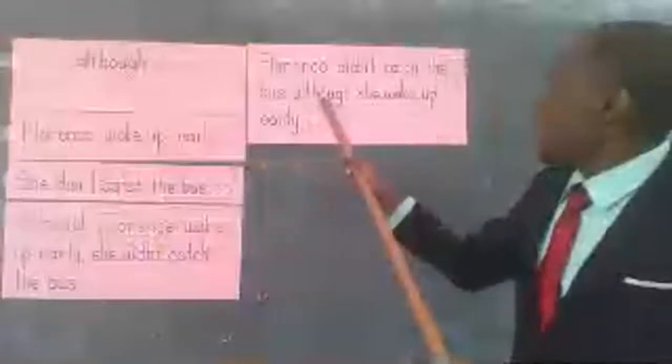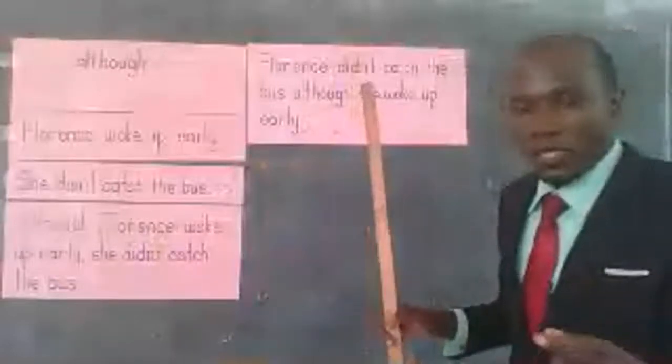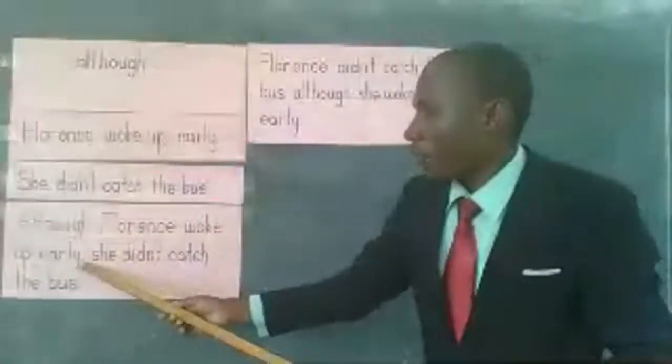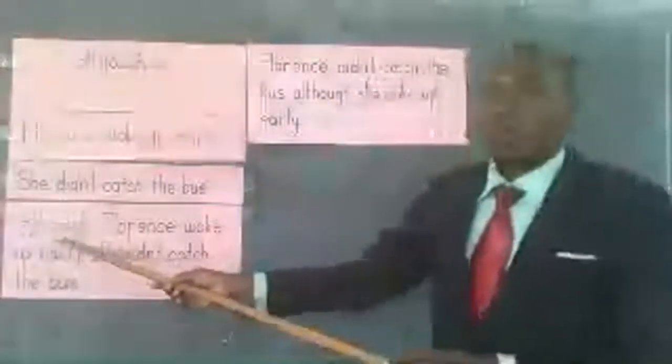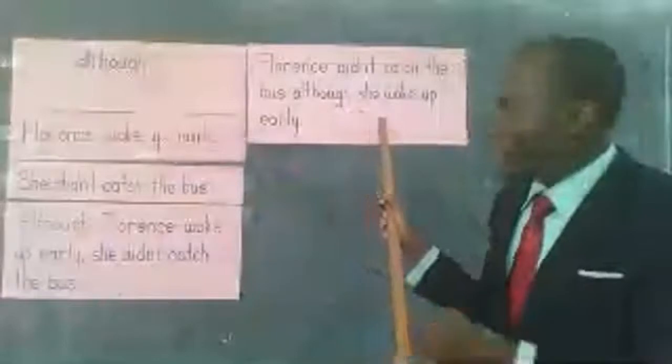For example, when we're using it in the middle of the sentence, it means that we're not going to use a comma which separates the two sentences. Here we have separated the two sentences by using a comma simply because we already began with although. Here we are going to ignore the comma because the conjunction is already used in the middle of the sentence.